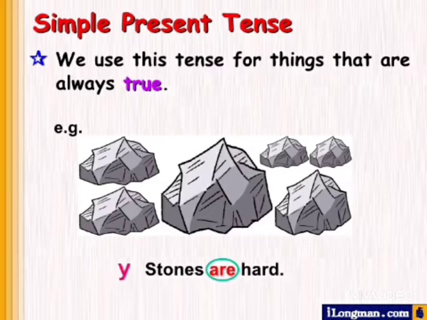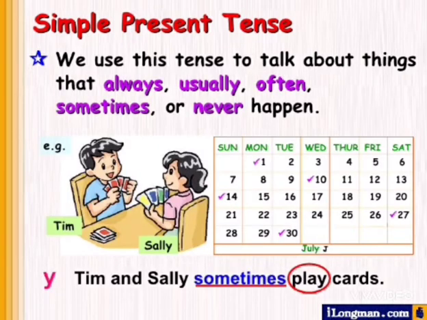Now we need to learn something more about this simple present tense. So what is that? We use simple present tense to talk about things that always, usually, often, sometimes, or never happen. For example, you can see here, Tim and Sally sometimes play cards. Tim is the name of a boy, Sally is the name of a girl, and they sometimes play cards.